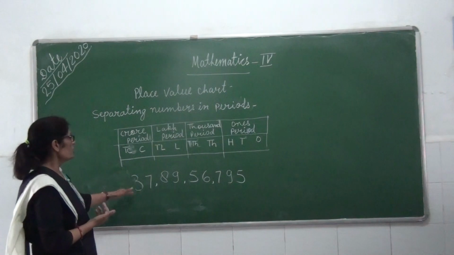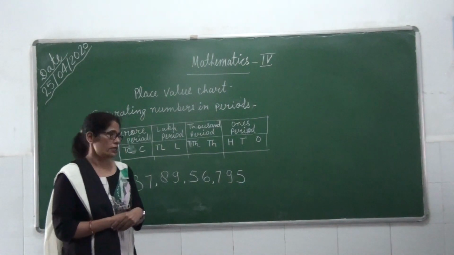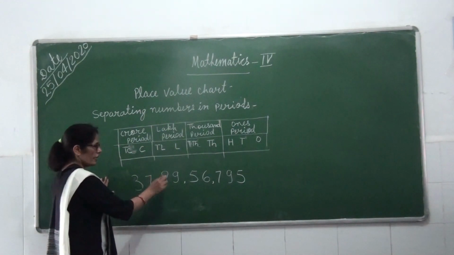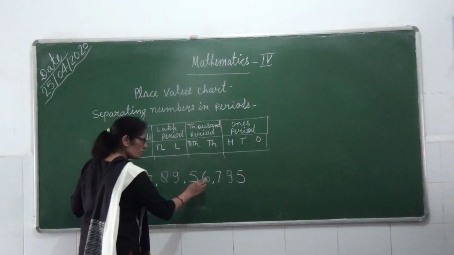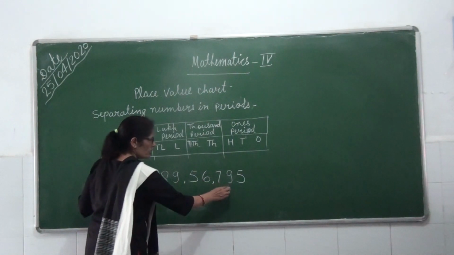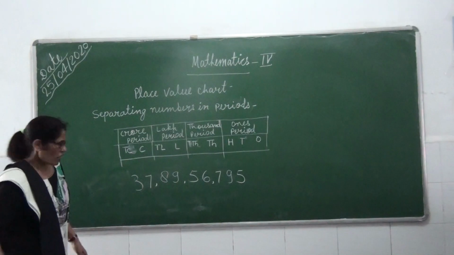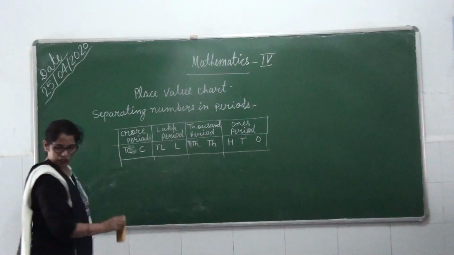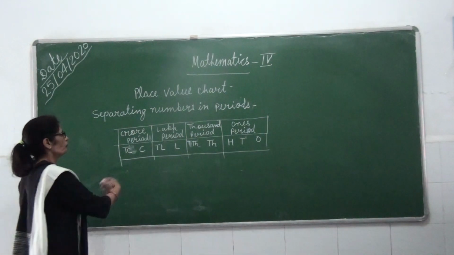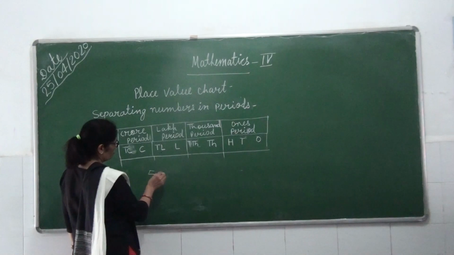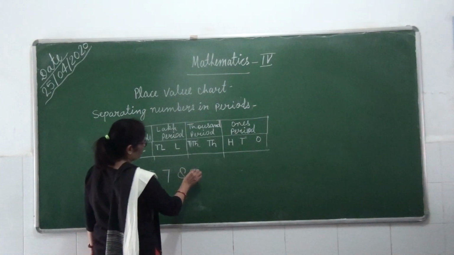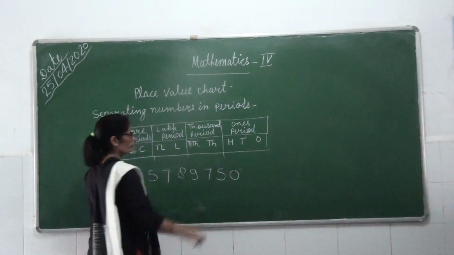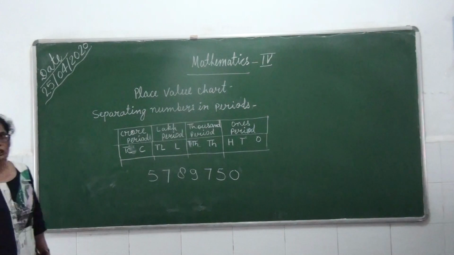We can read this number easily by using commas. Again, I am reading this number: 37 crore 89 lakh 56,795. I hope you have understood it properly. Another example I am giving to you. Again, you can learn it easily.